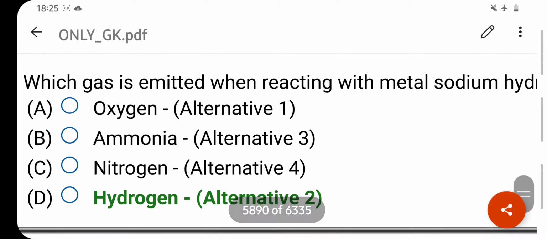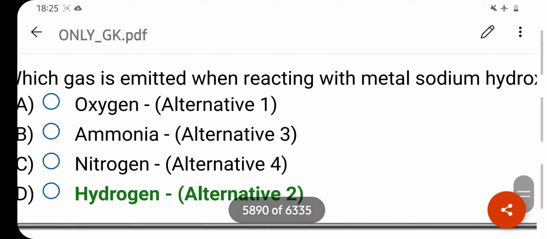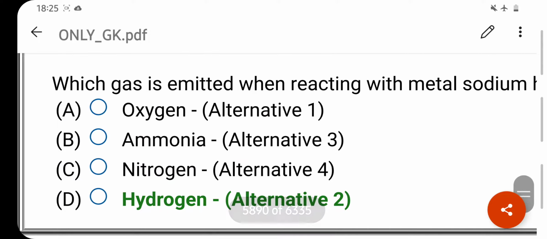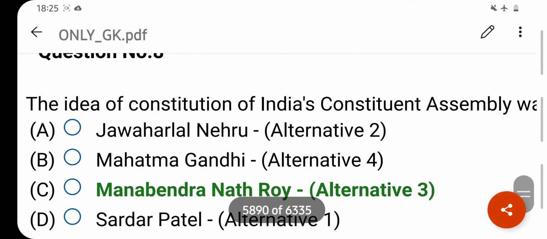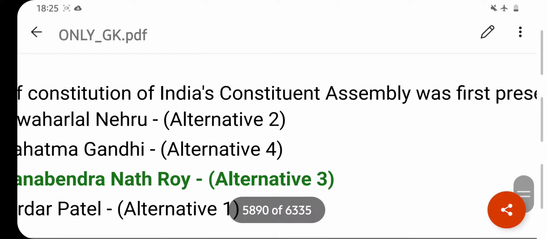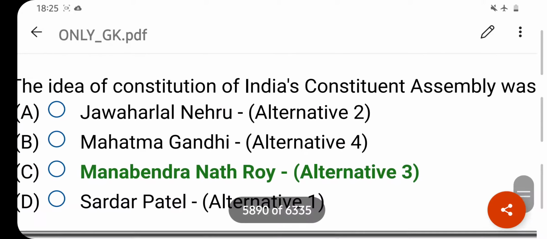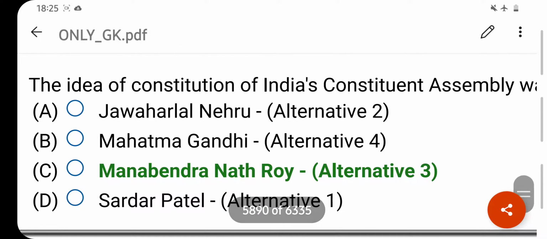Which gas is emitted when reacting with metal sodium hydroxide? Your right answer is hydrogen. Option D is your correct answer. The idea of Constitution of India Constituent Assembly was first presented by whom? Your right answer is Manavendra Nath Roy. Option C is your correct answer.